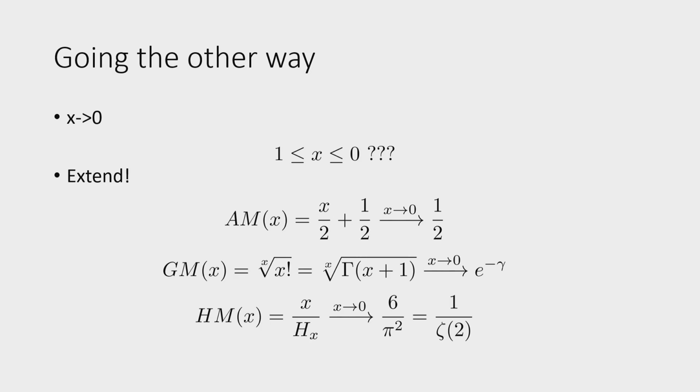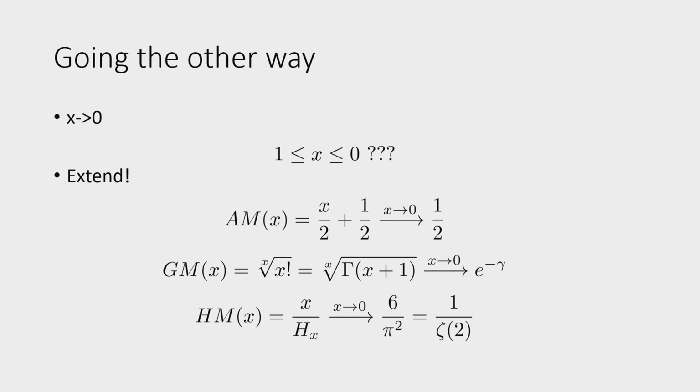It's a bit like the zeta function. The zeta function is some sum, and this sum diverges for certain values, but then you can somehow extend it, and then it works. That's where the -1/12 comes from, if you're familiar with that. So we did some illegal thing, and we got 1/2, e to the negative gamma, and zeta of 2. Really interesting constants, which come up all the time in math.